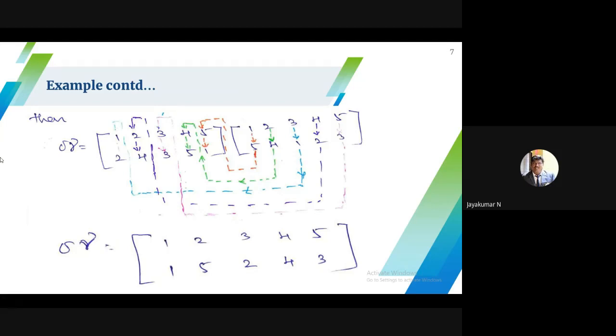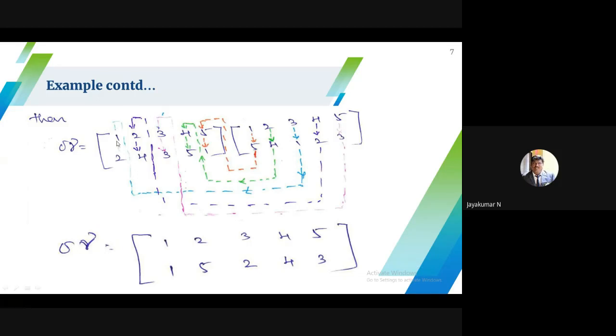But in one problem, suppose you use backward, in that problem you have to apply backward only. If you use the forward method, you have to apply the forward method for the whole problem. You cannot mix it, one permutation forward and one permutation backward. That is wrong. In one problem, fully apply backward or fully apply forward.